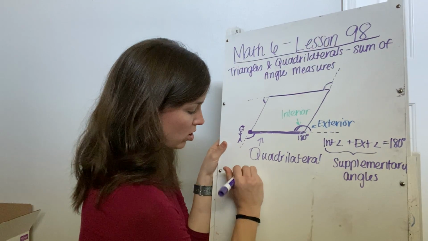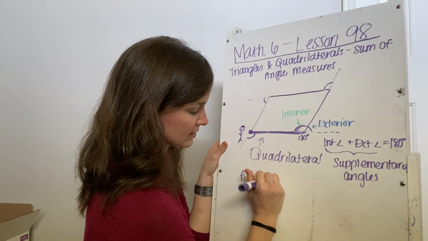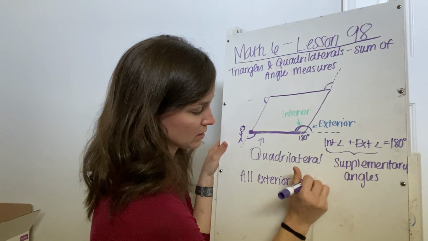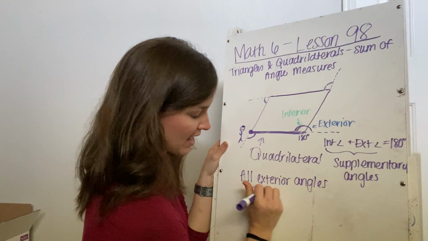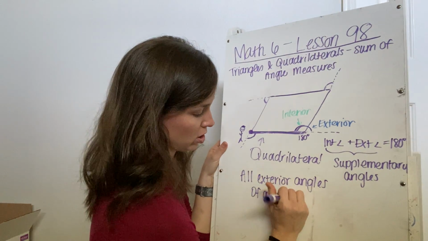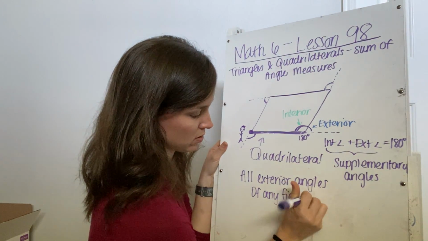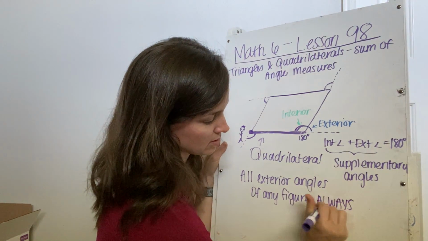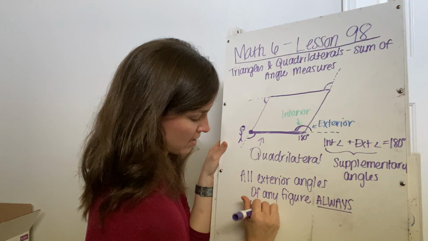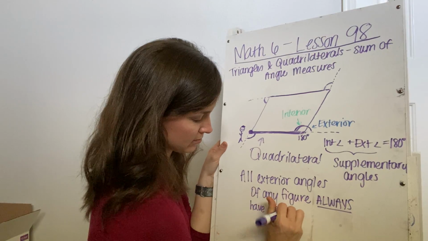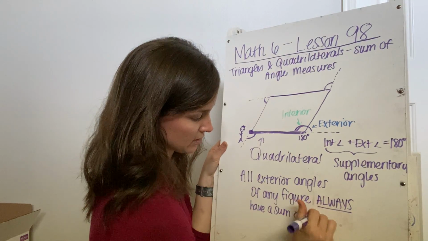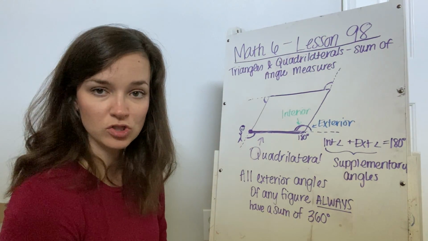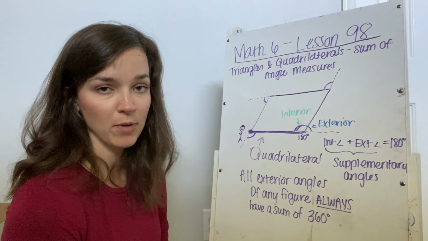So all exterior angles of any figure always have a sum of 360. Okay, so the exterior angles of any figure, we're talking about polygons here, of any polygon, okay?